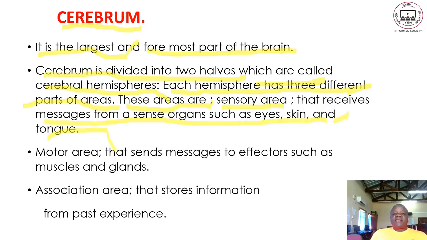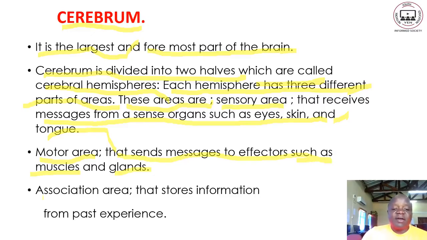The sensory area can interpret signals from sensory organs, such as the tongue. If you are tasting something sugary, for sure it will go directly into the cerebrum, which interprets whether it is sugar or honey. All that goes into the sensory area. We have also the motor area. This one sends messages to effectors such as the muscles and the glands.